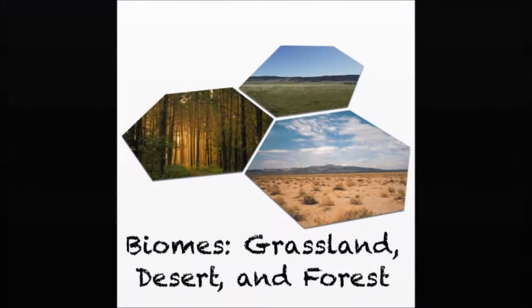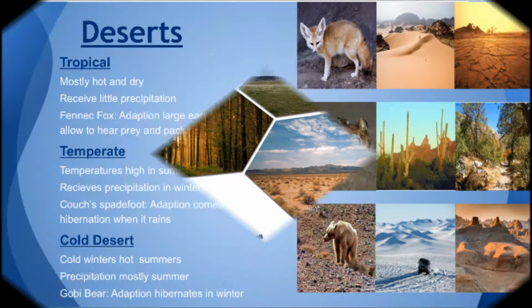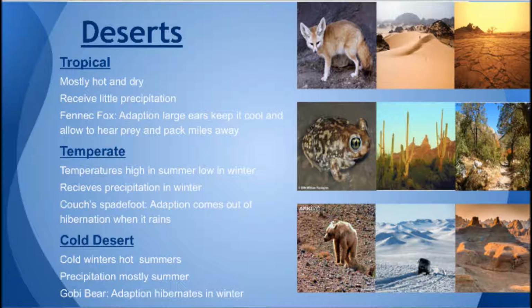Biomes are categorized by climate, the average weather over 30 or more years. The three main types of biomes we learned about in this chapter were deserts, grasslands, and forests. Generally, deserts are the driest, grasslands are the medium, and forests have the most rainfall. There are three types of deserts: tropical, temperate, and cold.